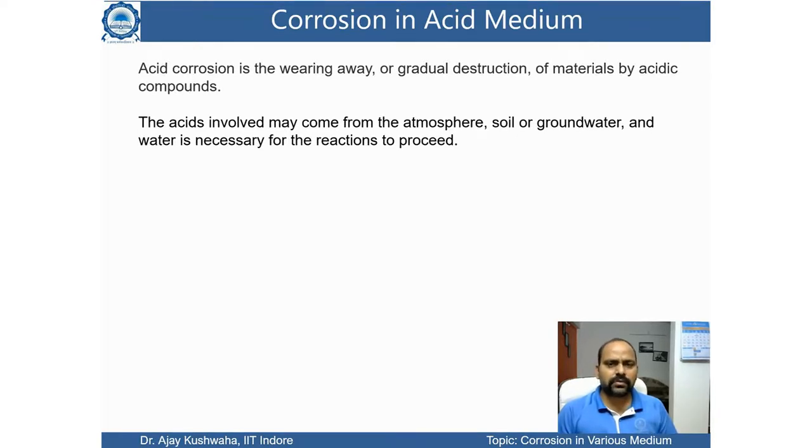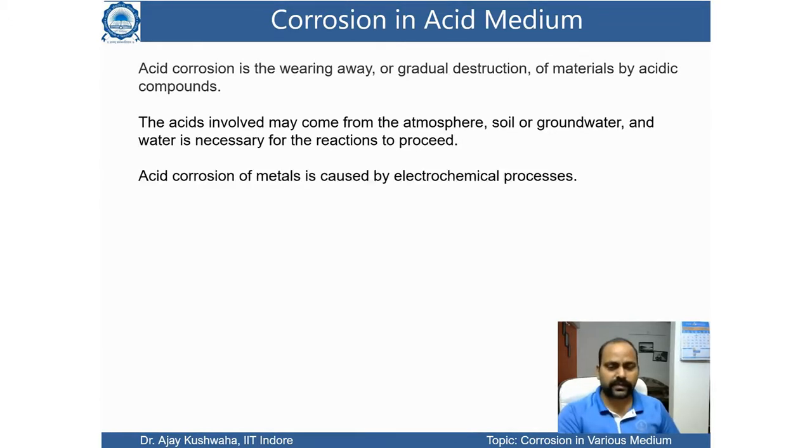So the source of acid could be anything, in practical applications, or it is also possible that during your process or during the application of a particular setup, maybe during another reaction, acids are generated, and that acid is going to create corrosion in the system. So acid corrosion of metal is caused by an electrochemical process.